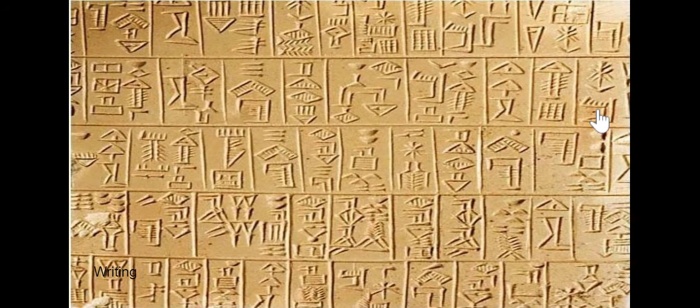Writing, this is cuneiform. It looks kind of like pictures a little bit, and you can easily see how this would evolve into hieroglyphics like in ancient Egypt, or it kind of even represents modern Chinese or Japanese characters where it looks like they're drawing pictures more than letters as we would be familiar with them. But this is one of the early forms of writing, cuneiform.